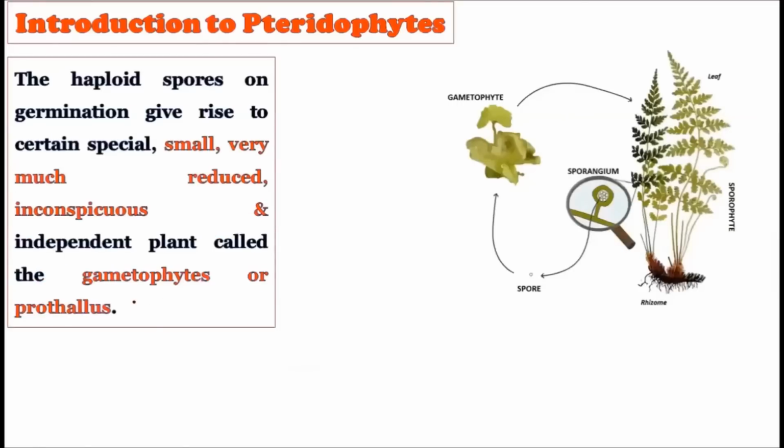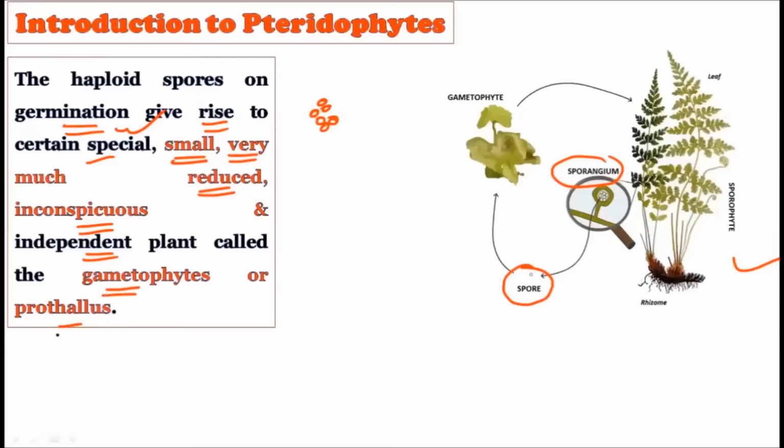Now consider the haploid spores. These haploid spores come out of the sporophyte. Consider this a sporophytic plant body, which has the sporangium, and this sporangium produces the spores. When the spores are produced, they germinate to give rise to a special structure which is small, very much reduced, inconspicuous and independent, called the gametophyte or the prothallus.